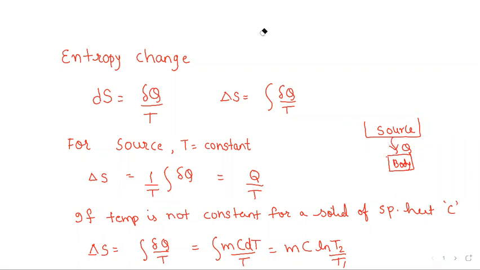Such numericals are very important, because you are dealing with the entropy change of the source and the entropy change of the body. The entropy of the source would decrease and the entropy of the body would increase. And surprisingly, you would find that there is some decrease of entropy of the source and some increase of entropy of the body, but from the principle of increase of entropy, the net, that is delta S of the source plus delta S of the body, will not be equal to 0. In fact, it would be greater than 0. It would be a positive quantity because the process is irreversible.